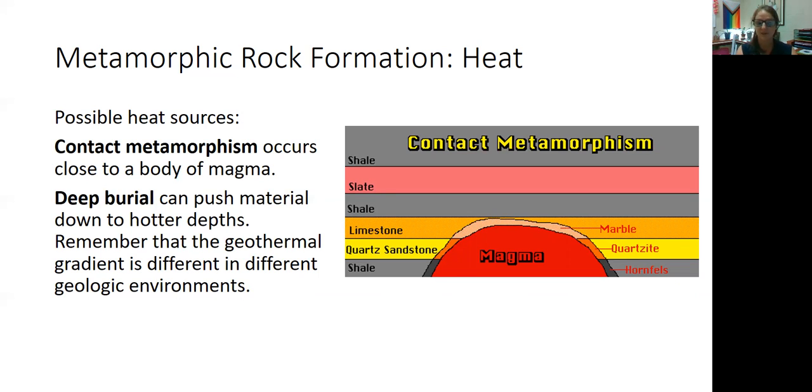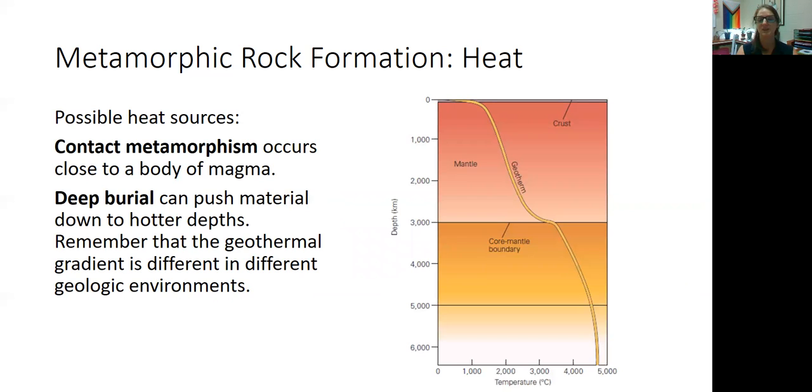The same thing can happen with deep burial. So we talked about before how the deeper inside of Earth you go, the hotter and hotter it gets. So if rocks are buried deeper and deeper within the Earth, they can get so hot at those great depths that they can undergo metamorphism.